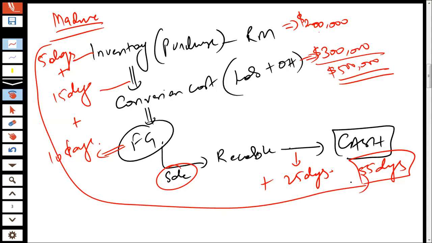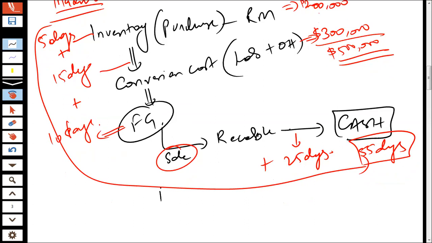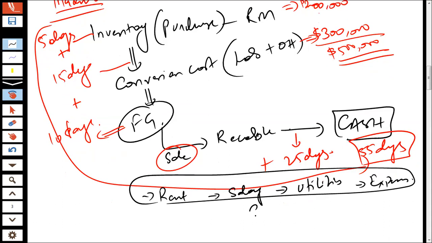Now, what do we mean by these 55 days? These 55 days would mean that you have to pay for your factory's rent for the 55 days. You have to pay for the salary for the 55 days. You have to pay for the utilities for the 55 days. You have to incur day-to-day other expenses for the 55 days. And then you would be able to recover the cash.